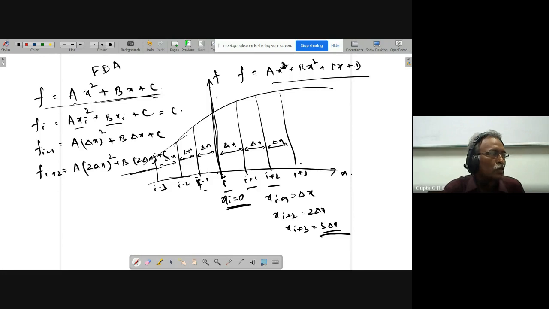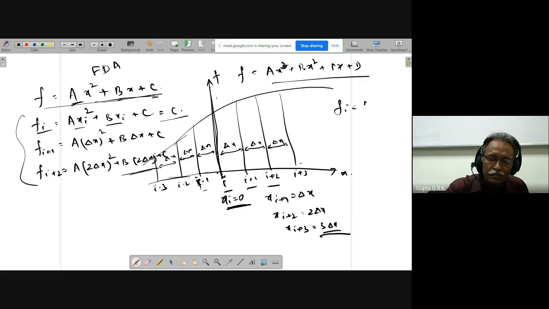Whenever I have a polynomial with constants, I have to solve for the constants. What do I know? I know xi, fi, xi plus 1, fi plus 1, xi plus 2, fi plus 2, I have the table. Using that, I have to solve for a, b, c. In the first equation, I got fi equal to c. So from the other two equations, I have to solve a and b.